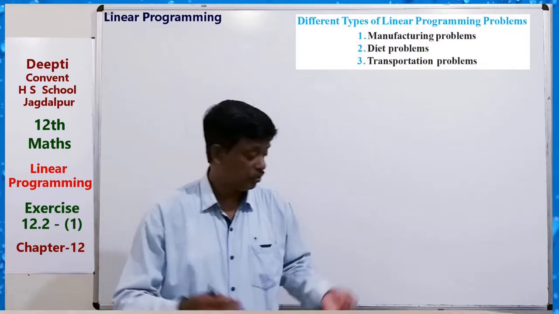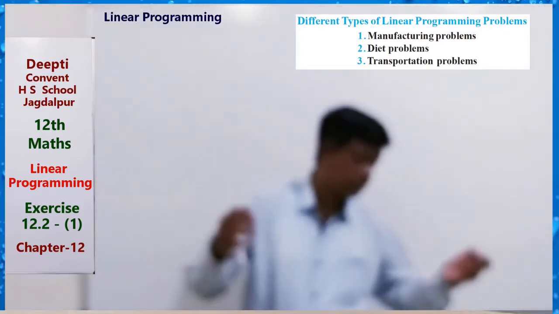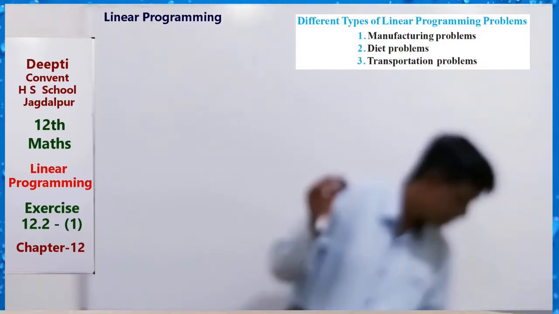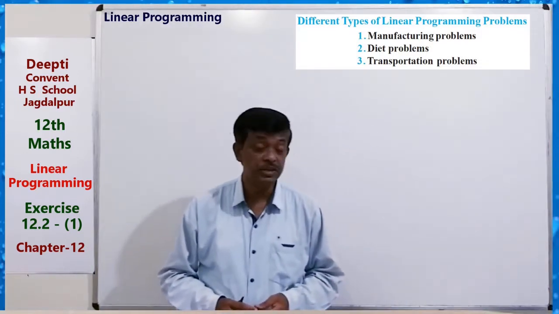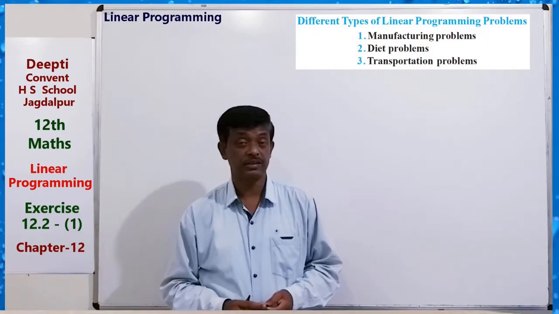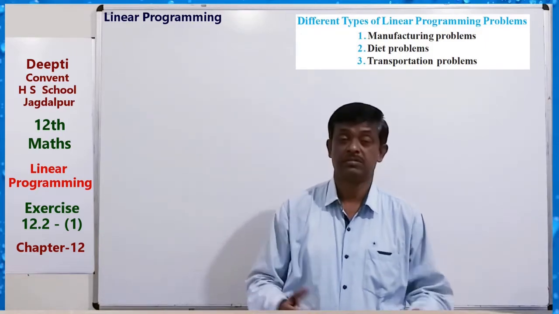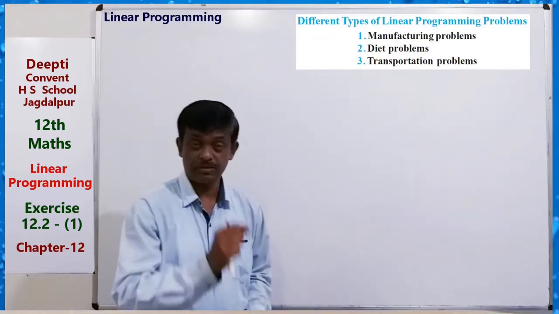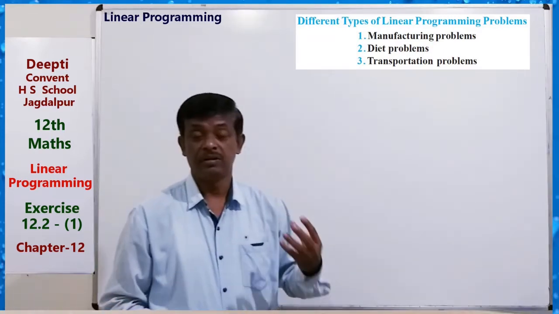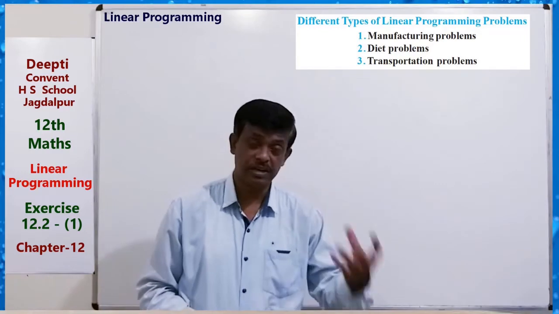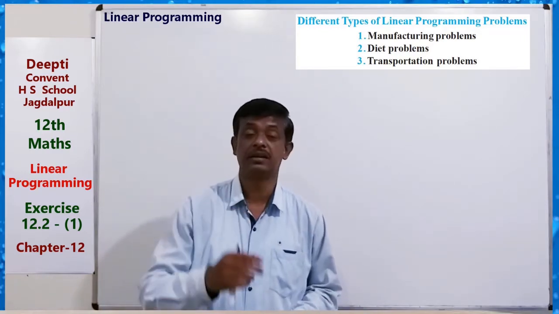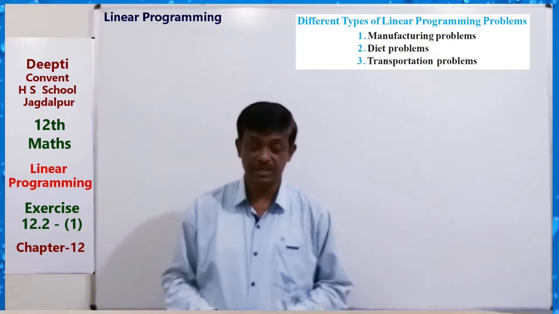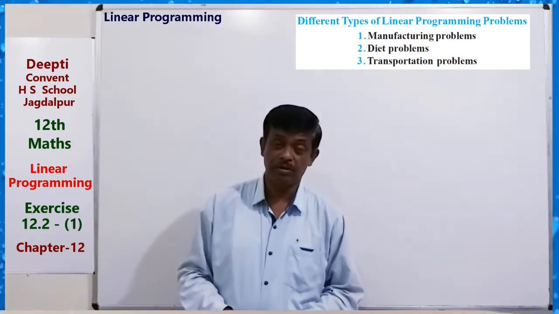We have to find the different kinds of constituents and nutrients that should be included in the diet so that the cost of the mixture is minimum, while the minimum requirement of nutrients is present in the diet. So minimizing the cost of the mixture, that is the diet problem.